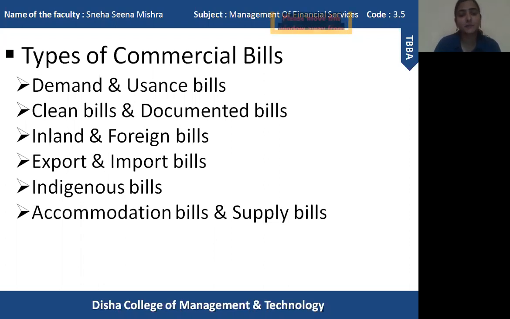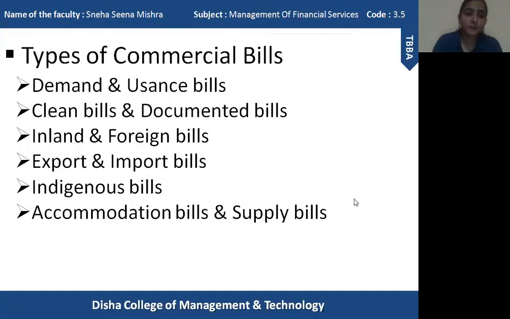Indian exporters means, suppose there is an organization that exports certain kinds of goods to importers who are residing or living outside India. So these export bills are drawn by the Indian exporters on those importers who live outside India or who purchase goods from other countries. So that is an export bill. Import bills are drawn by foreign exporters on Indian importers who import goods from foreign countries. So that is export and import bills.